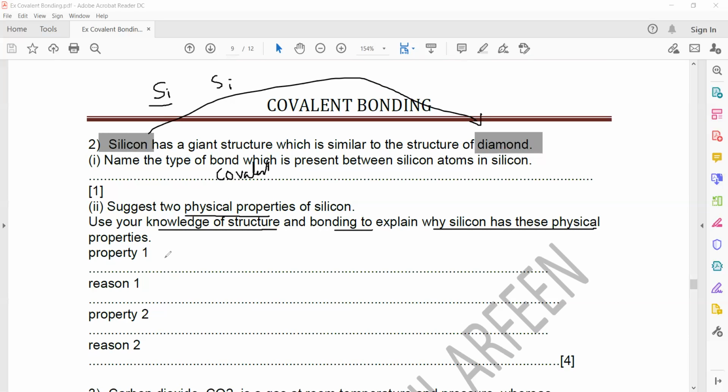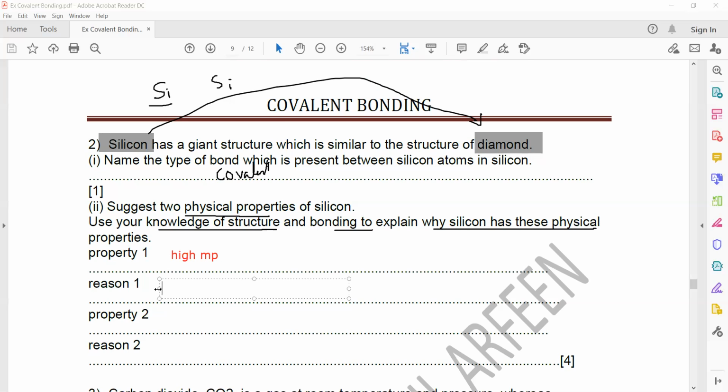So what will be the first property I will write? Just now I discussed the properties. High melting point. And what is the reason for that? They are giant structures, and the overall energy needed to separate them is high, due to the strong bonds.